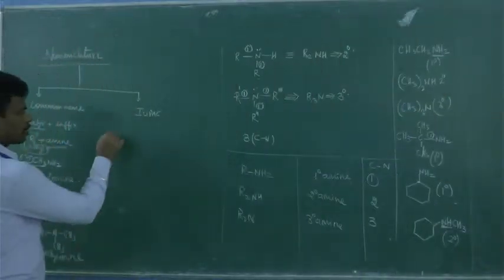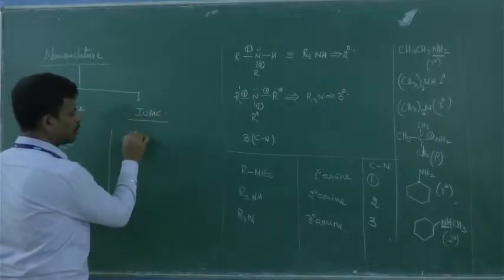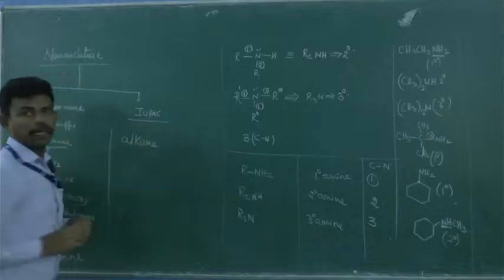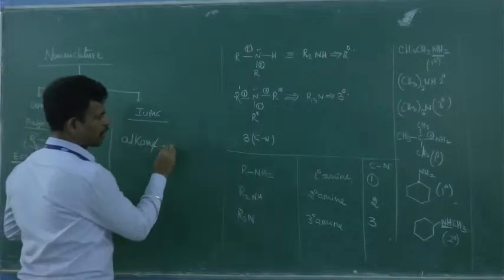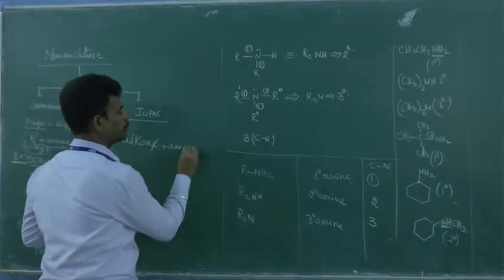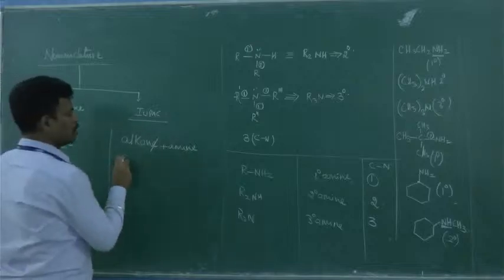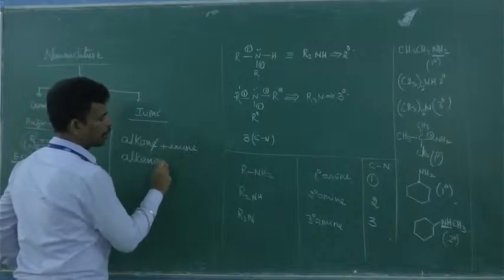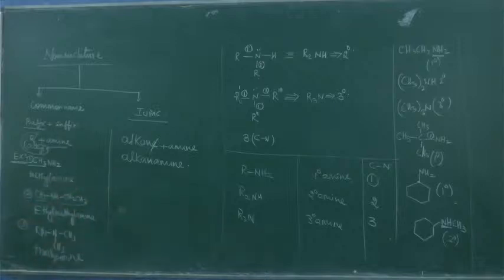Is it clear? Next. In the case of IUPAC, listen, you have to name it like this: you take the alkane, you drop the E, and the suffix you have to add is amine. So you condense it to alkanamine. Okay, you have to name always like this. Is it clear? For example, you can take this example.